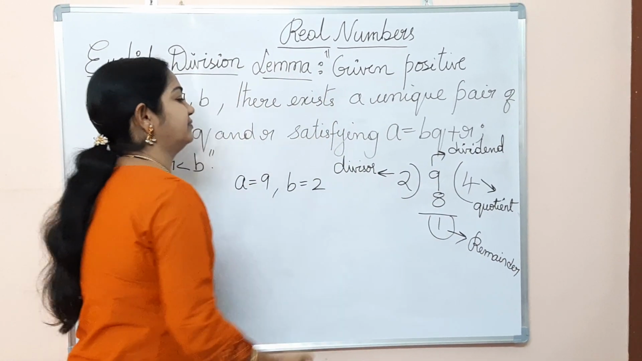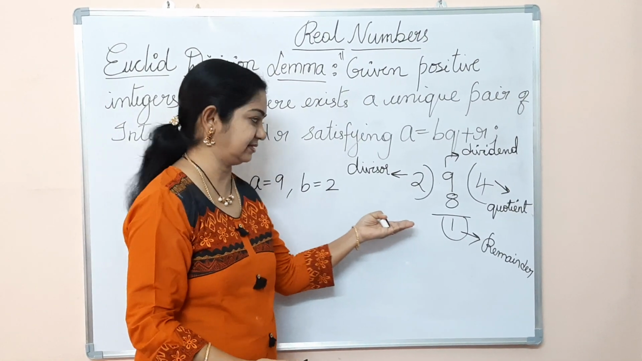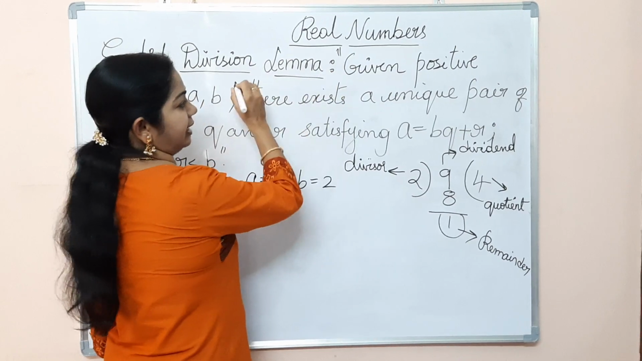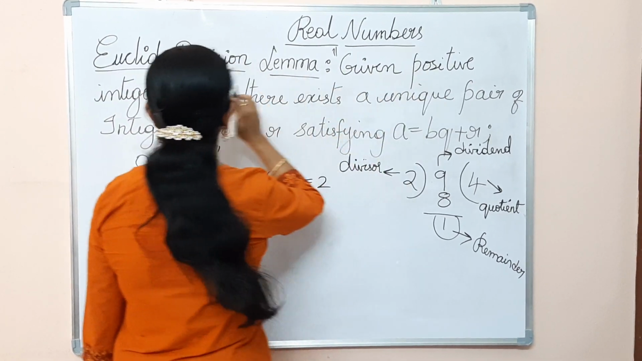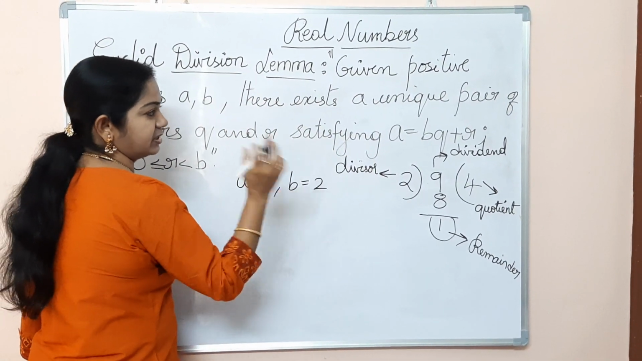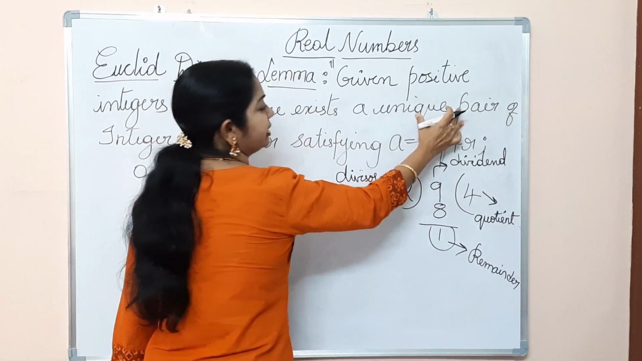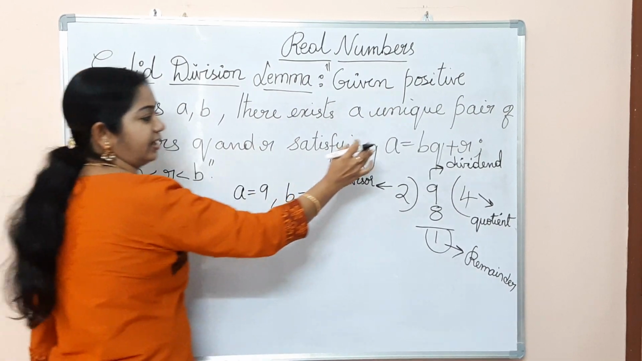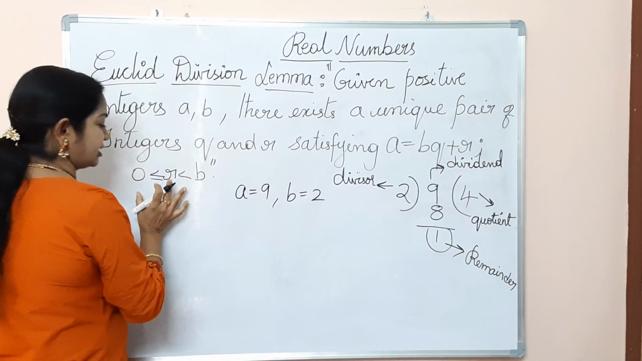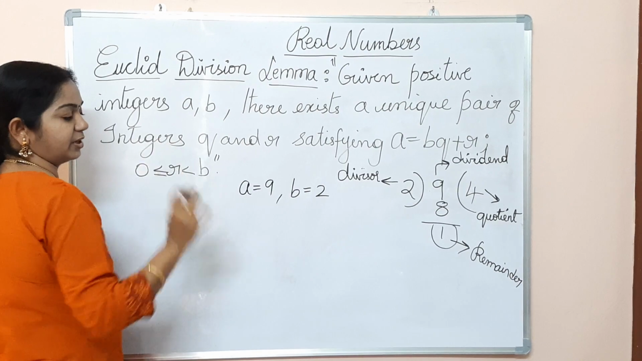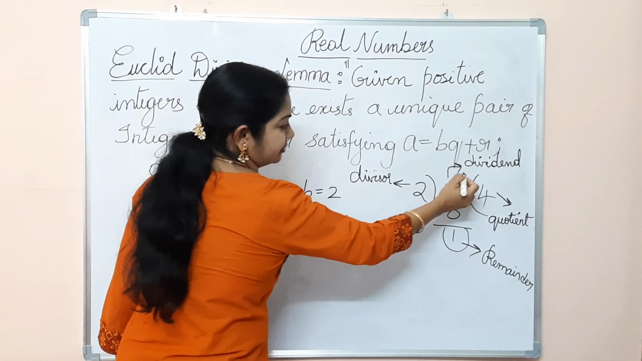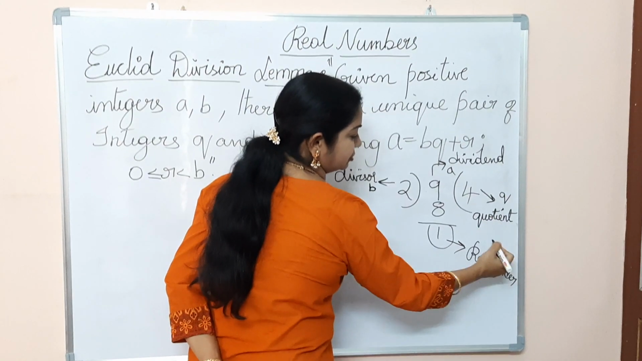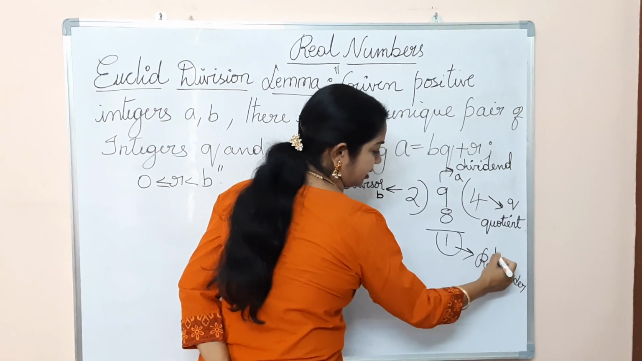This is all simple division which you know from 2nd class. So what does Euclid tell here? Given two positive integers a and b, I have taken two positive integers, there exists a unique pair of integers q and r satisfying a is equal to bq plus r such that the r value lies between 0 and b. So I have taken this as a, this as b, and this is q, quotient q, remainder is r.